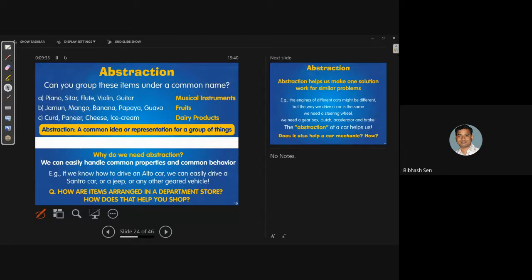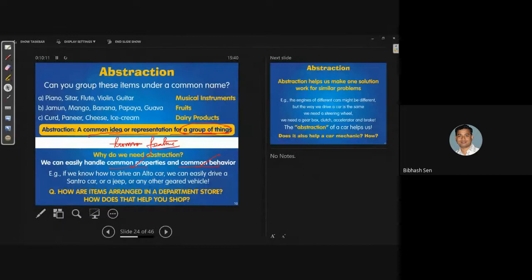So a common idea or representation for a group of things is very important, because in algorithm class you will find that I am trying to make a group of things having some common feature. So feature identification is a very important thing in abstraction. We can easily handle common properties and common behavior, because the nature and the functionality will both be the same.